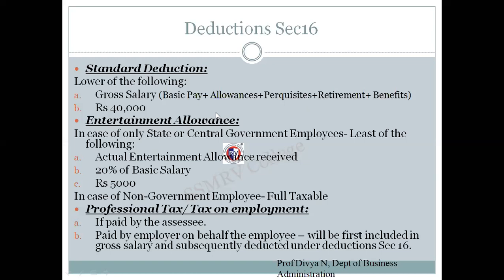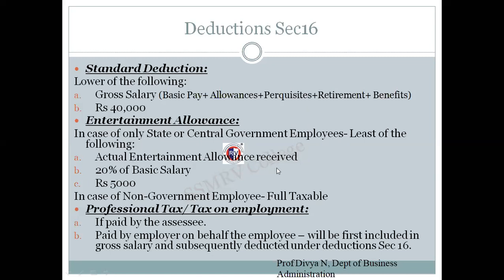Next up, we have entertainment allowance. So there are two classifications under that. Entertainment allowance for state or central government employees is different. For non-government employees, or the private employees, it is different. So for state government, we'll go with the first one. In case of only state or central government employees, the least of the following will be taken for deduction. So what are the three factors to be considered?